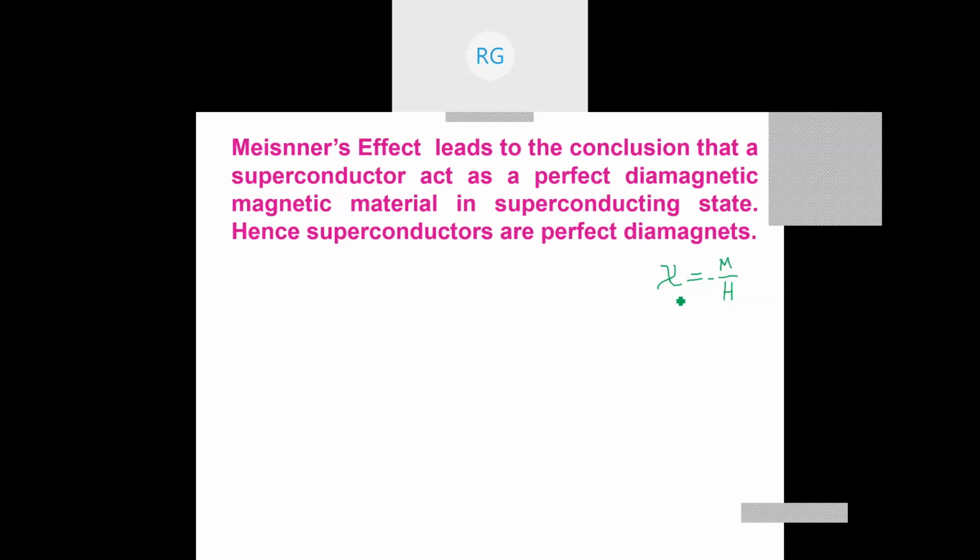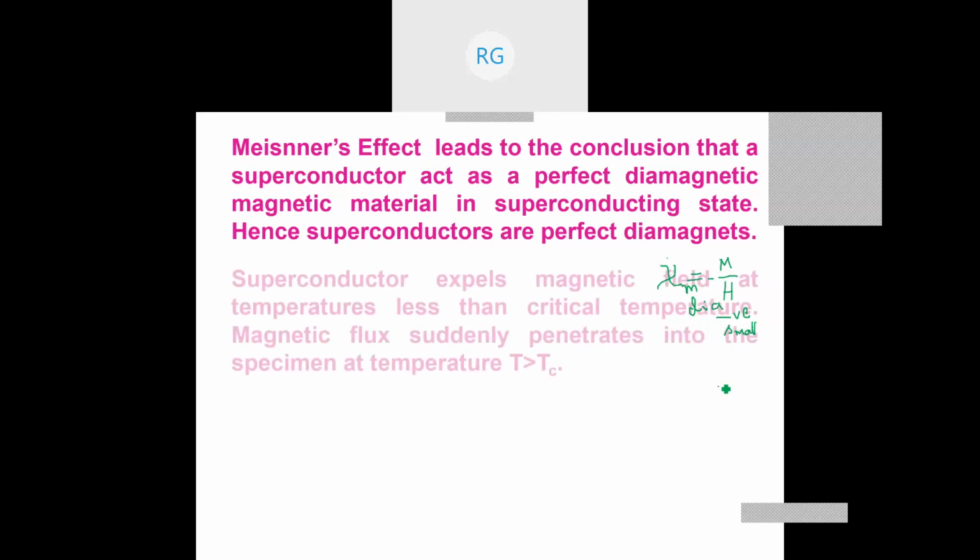So for a superconductor, we say that the magnetic susceptibility, I'm writing the subscript m because we have electrical susceptibility also, chi_m is equal to M by H. And for diamagnetic materials, it is negative, and it should be very small. Then only we call it a diamagnet. So classification is like this. Now we have to show that the superconductor will have negative susceptibility like a diamagnetic material, and its value is very small. So to do this, I am deriving one or two equations here.